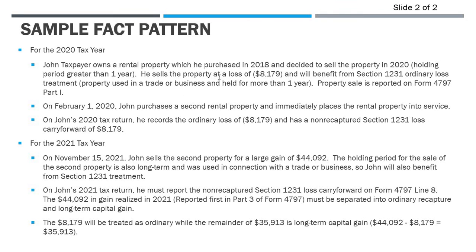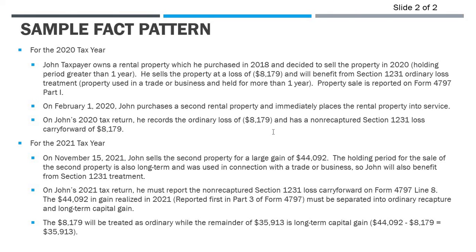He sells the property at a loss, right? So the sale price was less than his adjusted basis, so he sold it at a loss of $8,179. And he's going to get the 1231 ordinary loss treatment, right? So this is property used in a trade or business, held for more than a year. It's Section 1250 property, which is realty. So he's going to get the 1231 ordinary loss treatment. Then in the same year, on February 1st, 2020, John purchases a second rental property and immediately starts renting it out. So on John's 2020 tax return, he gets his ordinary loss up here of $8,179.